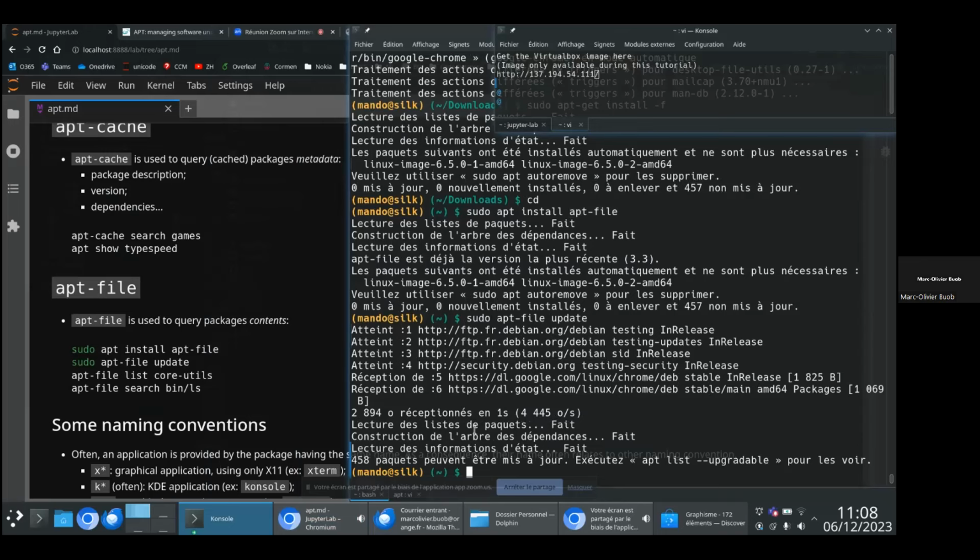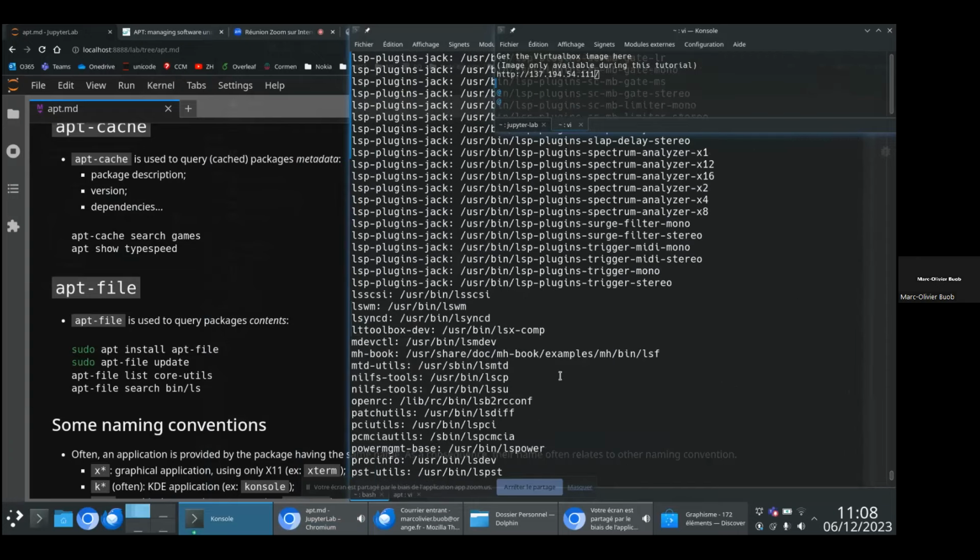It will index many repositories. And now you can search for the file of interest. It could be anything, a command, a configuration file, whatever you want. So for example, assume that I want to search for the command ls. I know that this is a binary.